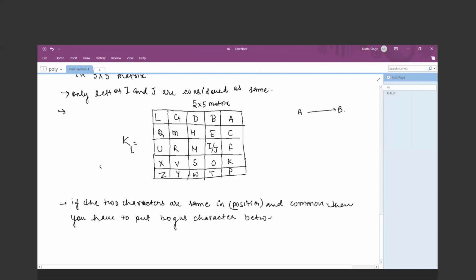So why are we doing that? Because we have to prevent our cipher from statistical attack.